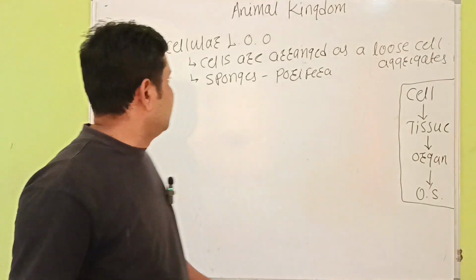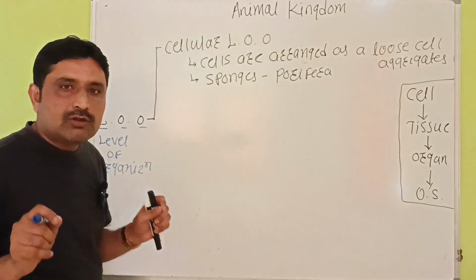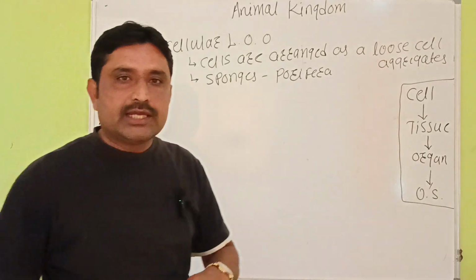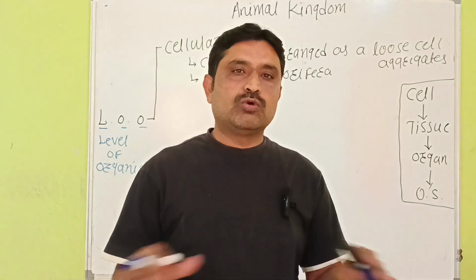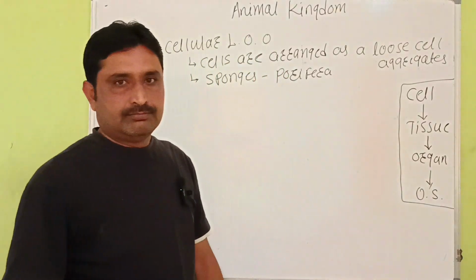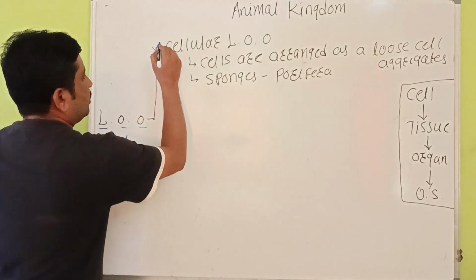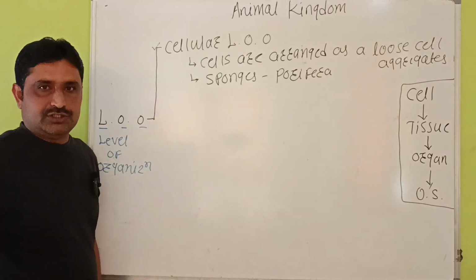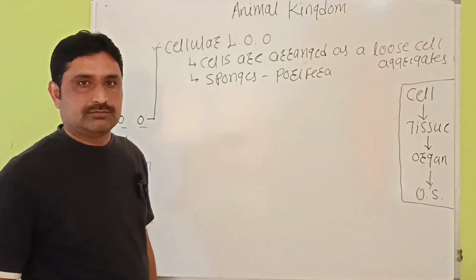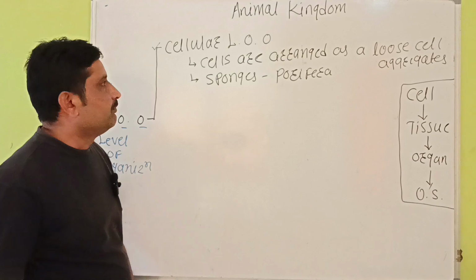In the previous class, we completed considering the level of organization. The organisms are classified or grouped into different groups. The first group is cellular level of organization, which we have completed. Let's take an overview.